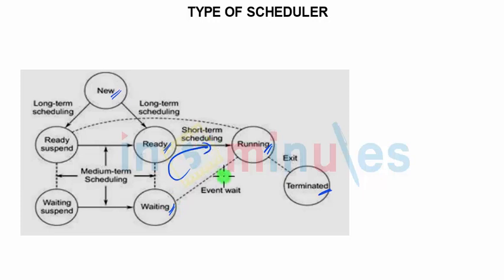In some cases, when the process is waiting for some kind of IO operation or some kind of resource, it will enter into suspend state. When the job is done, it would be ready suspended, finally coming back to ready, and then again the loop continues. But in this, there are three types of schedulers which will take care of the entire process.